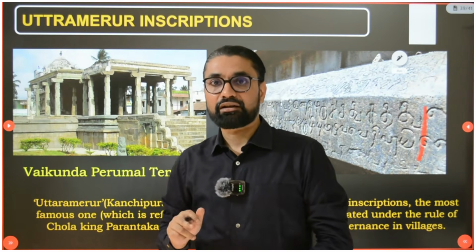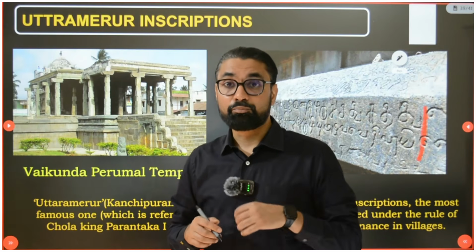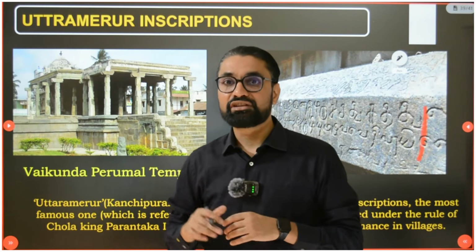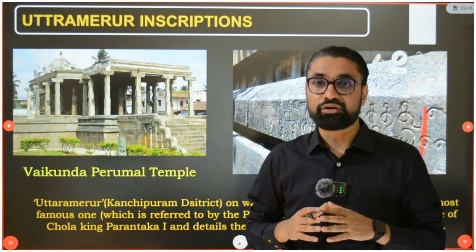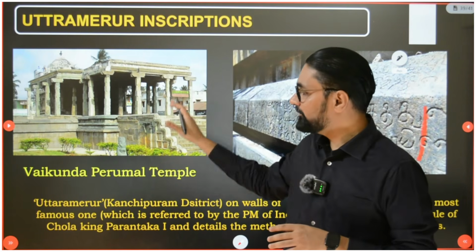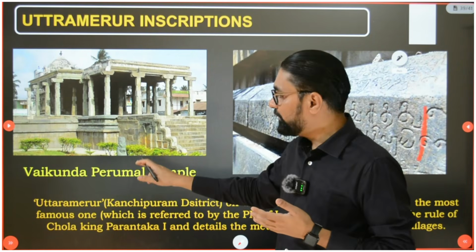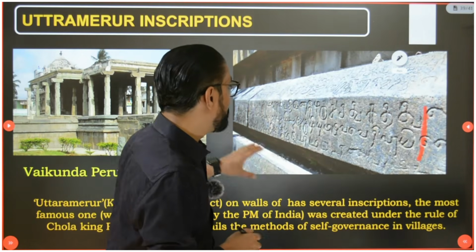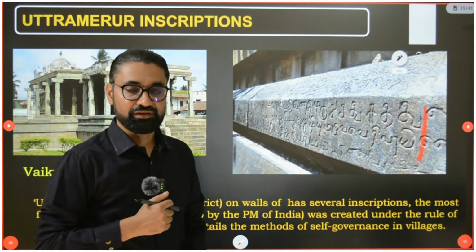I will record a separate class on this inscription alone because it will be of great importance from a prelims perspective, because the Prime Minister in one of his speeches referred to this inscription of Uttaramirur. Okay, so this is called the Uttaramirur inscription. This inscription is written on the walls of the Vaikunda Perumal temple. On the wall of the Vaikunda Perumal temple we find a very detailed inscription known as the Uttaramirur inscription.